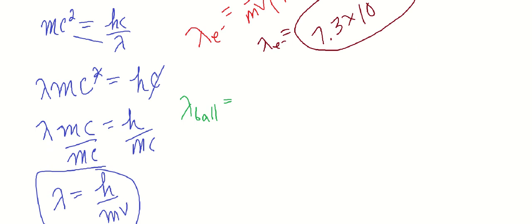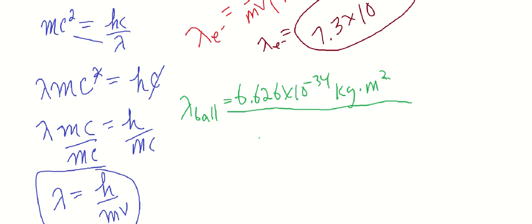We have the same thing here: Planck's constant, 6.626 times 10 to the negative 34 kilograms times meters squared over seconds squared times seconds, because this is all joules, and Planck's constant is joules seconds. Again, if you're getting lost with the units, then just put it in meters, and it's fine.